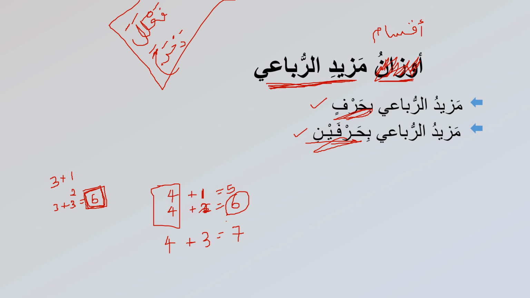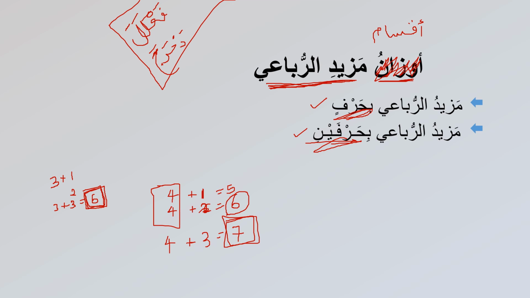So this 7 has exceeded the rule. That means you've broken the rule. So it's not possible for a verb to be more than 6. So mazidu rubai is divided into 2, which are what? Mazidu rubai bi harfin and mazidu rubai bi harfayn. But mazidu sulasi are 3: mazidu sulasi bi harfin, mazidu sulasi bi harfayn, mazidu sulasi bi salasati ahruf. I hope you get that. So that's that on that.